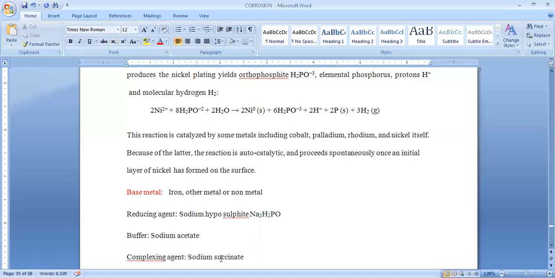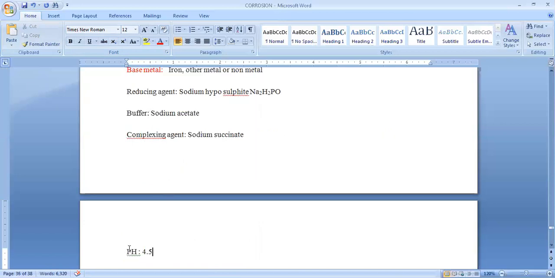It is most probably used as a reducing agent in this reaction, and a buffer solution is required, that is sodium acetate. So sodium acetate buffer is used to provide the slightly acidic condition. Here the buffer is required to maintain the pH of 4.5. When we are adding sodium acetate buffer, it maintains the pH of 4.5 so that the adhering tendency will be enhanced. And along with that, a complexing agent is also required here. Sodium succinate is used as a complexing agent, as again it is a weak acid strong base salt. Okay, it is a salt formed by a weak acid and a strong base. It is the complexing agent which is required in this process.